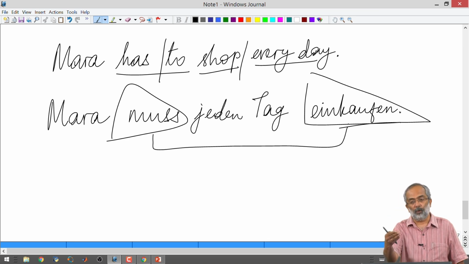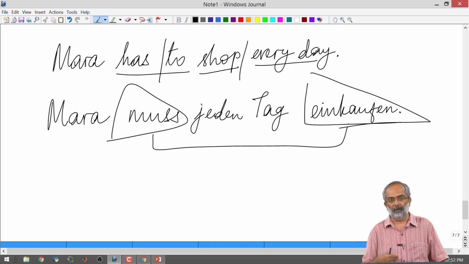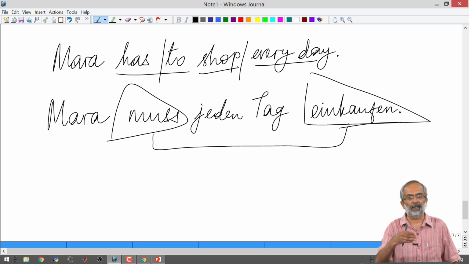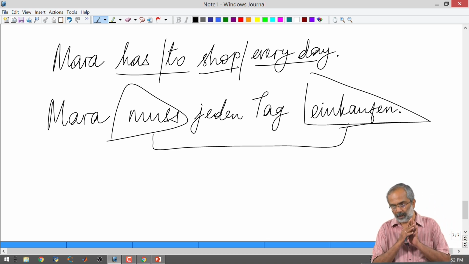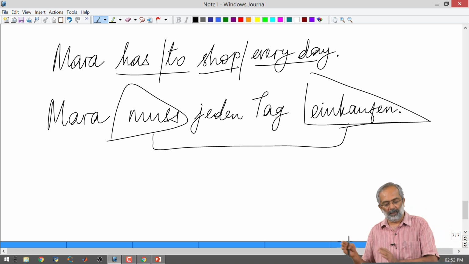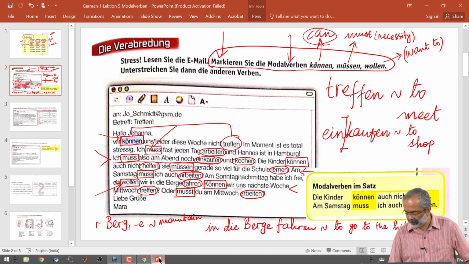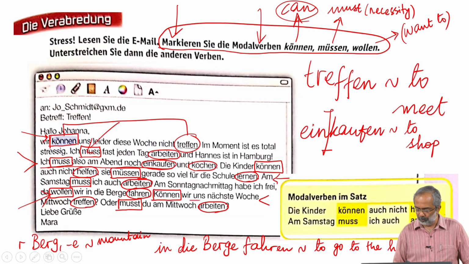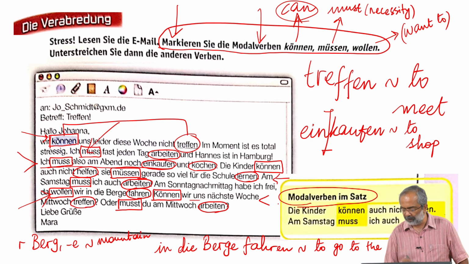So which goes to say that if you have separable verbs that you are using with modal verbs, then of course the modal verb will get conjugated and the separable verb in its unconjugated, unseparated form will go to the end of the sentence. Okay. So, I hope this is clear. We can quickly go through the small exercises. Here you have, for example, Modalverben im Satz.